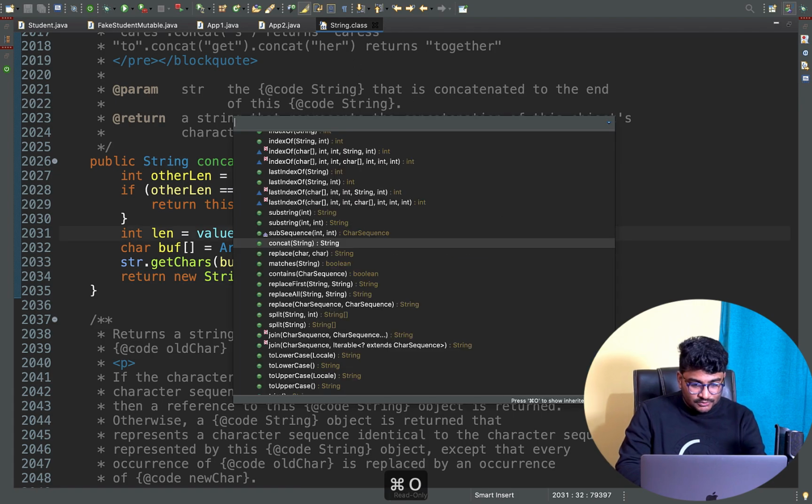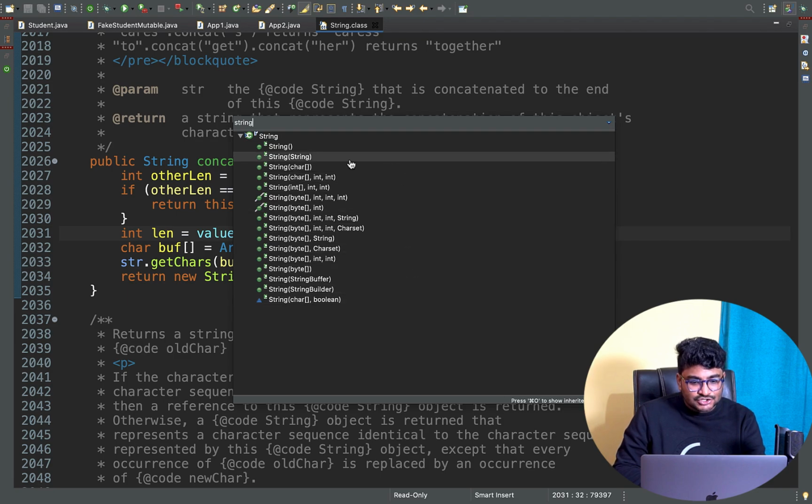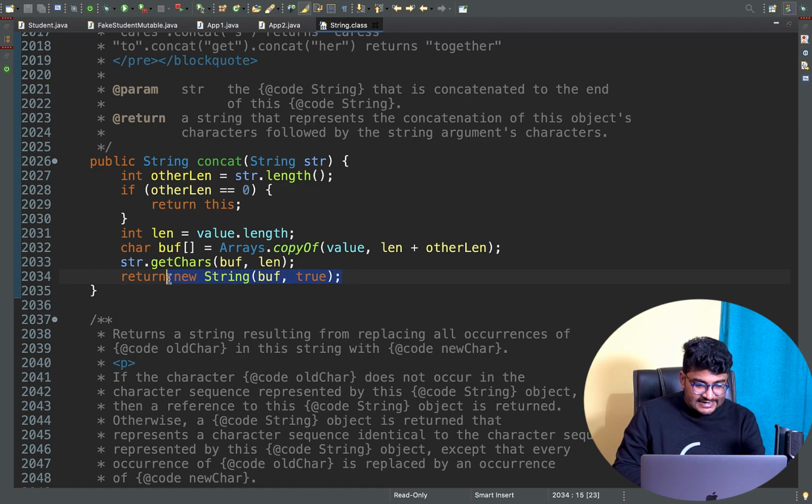You can do Control-O and just start typing String. See how many String class constructors we got. Right now we are using the string constructor which basically takes a string. I mean, this is the constructor we have used, but they are using a different constructor here to create a new string. So basically the concat method creates a new string.